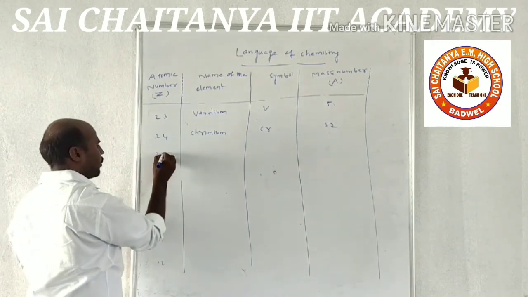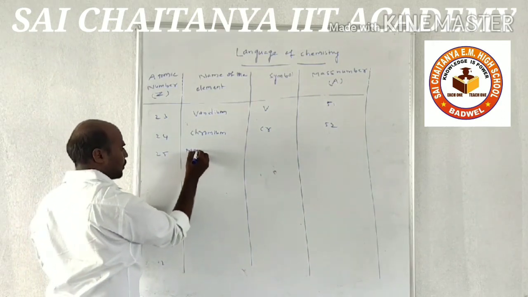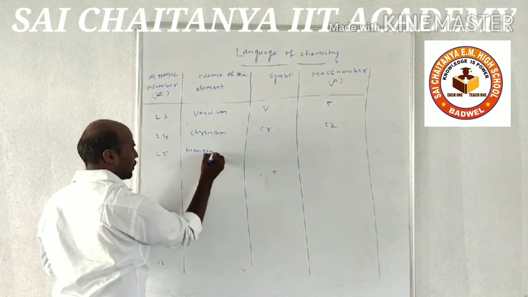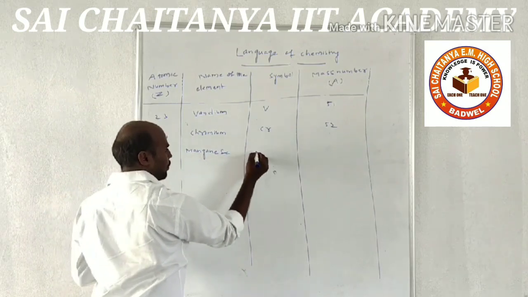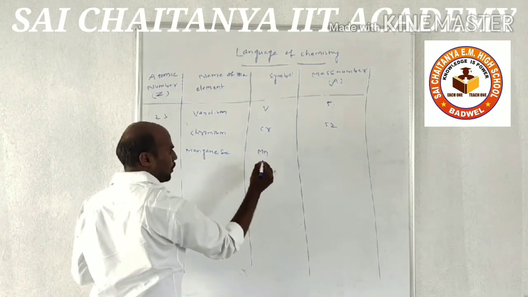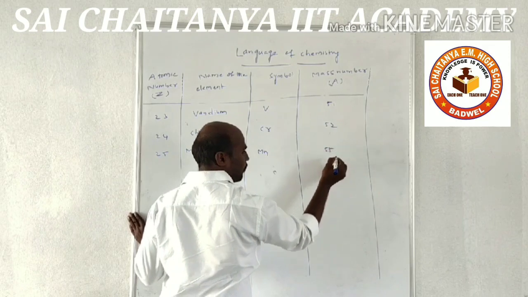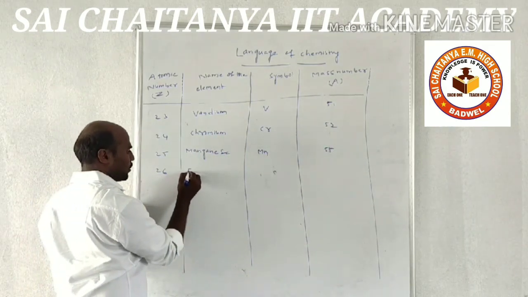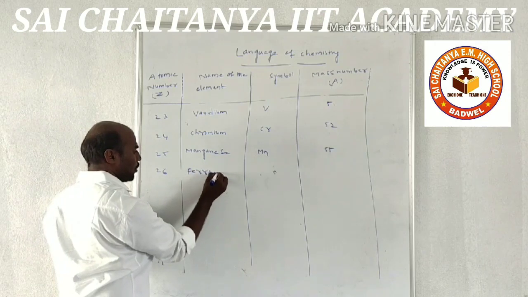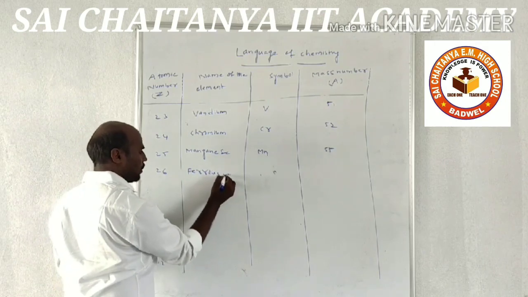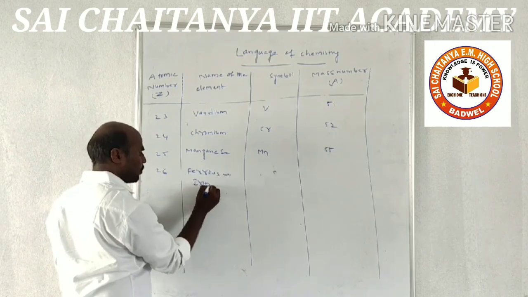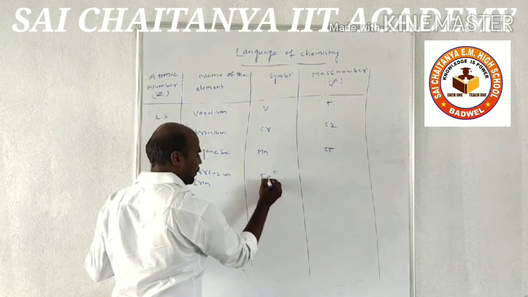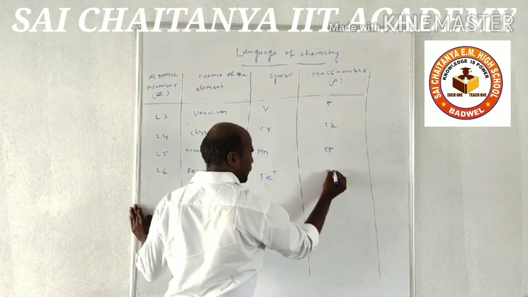And 25, manganese, symbol is Mn, mass number is 55. And 26, ferrous or iron, symbol is Fe, mass number is 56.